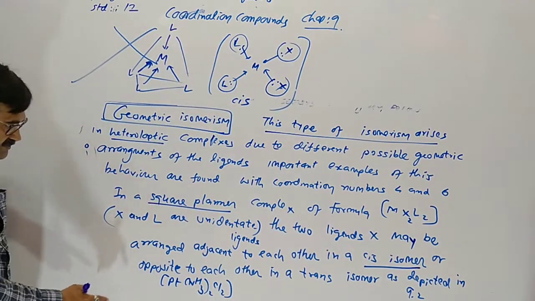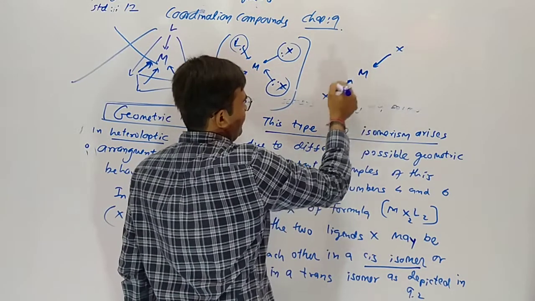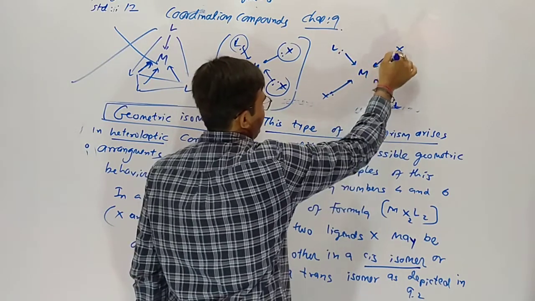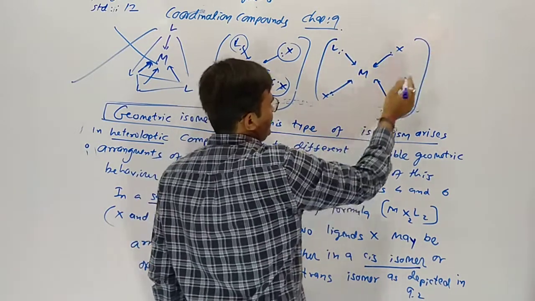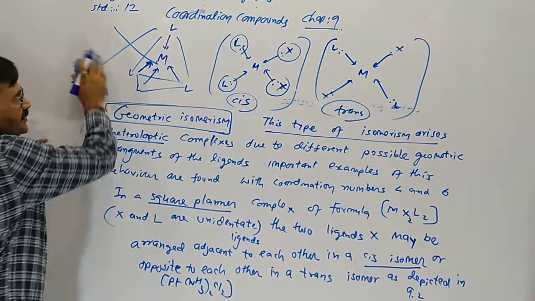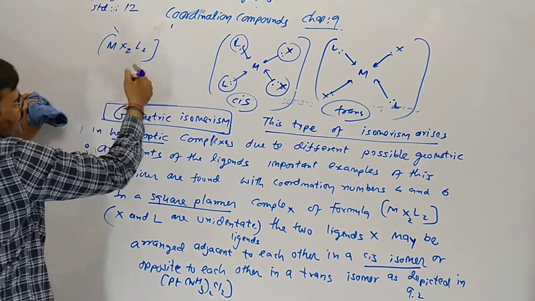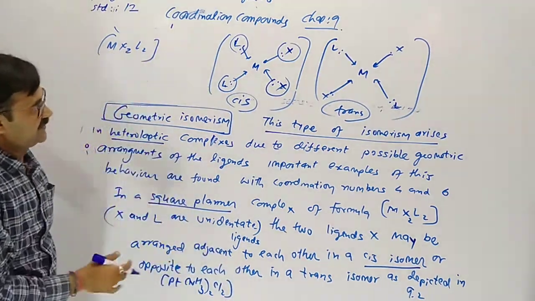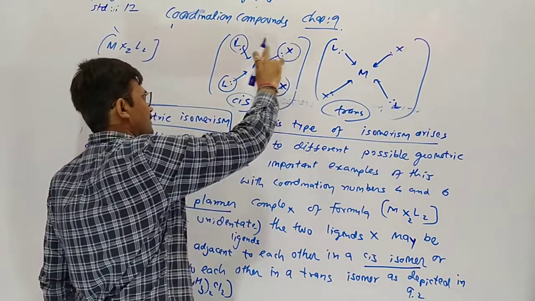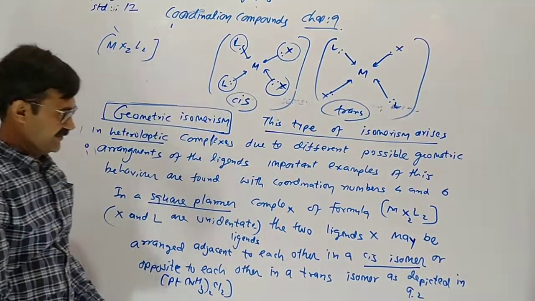Or they may be opposite to each other. If both X are opposite to each other and both L are opposite to each other, it is trans. So 2 types of isomers occur with the same molecular formula, but the spatial arrangement of the ligands is different.